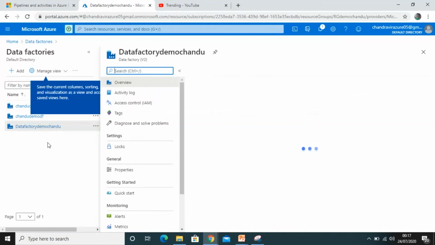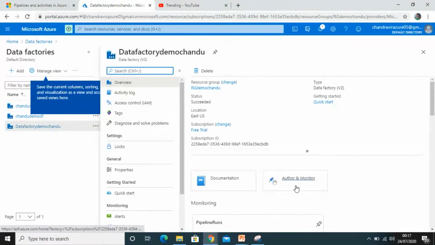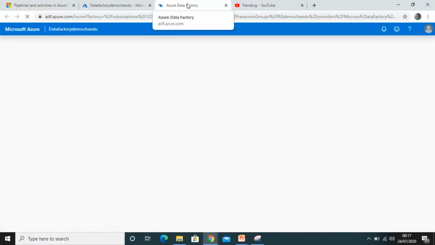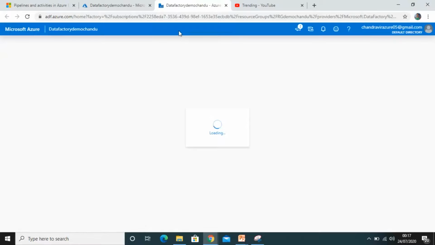This is the Data Factory demo. Chandu here, and this is the author and monitor, that is editing mode. So here the Azure Data Factory is opening. Meanwhile, let me show you. In the last session, I created a data factory, and in the data factory, I created a copy pipeline activity.